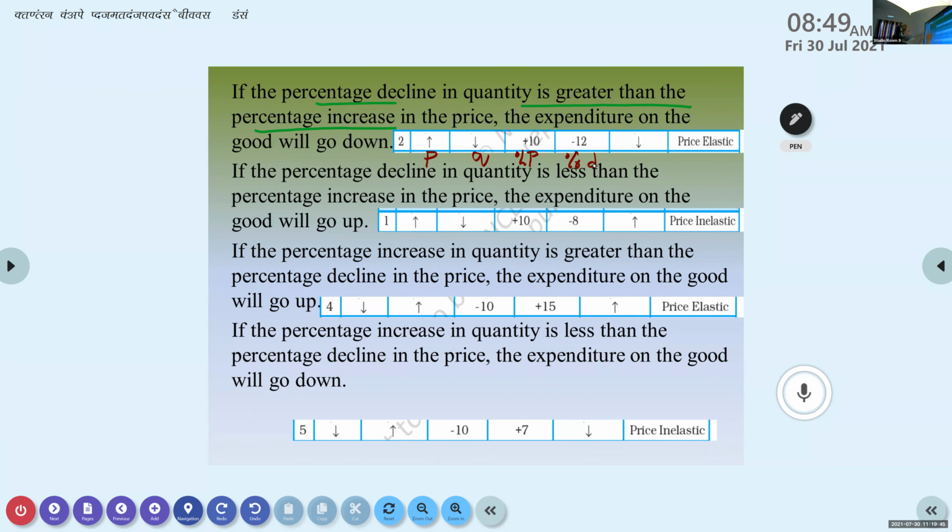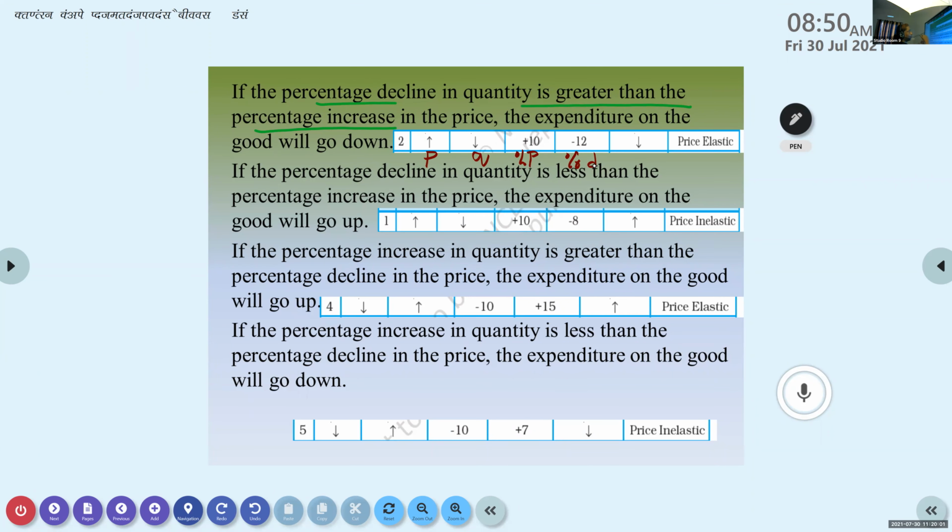So here they have given that the percentage decline in quantity is greater than the percentage increase in price. Here you can see only 10 points increased, but 12 points decreased. You just understand it that way. 10 points increased for price, and 12 points decreased for quantity.